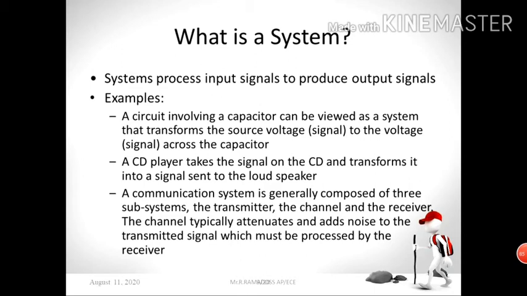Next we move on. Now I hope you have got some clear idea about the signal, what signals are, and how signals can be represented, right? Next we move on to the second half of our subject, that is system, because signal plus system is our course. Okay, you focus on both signal as well as system. You don't leave the system part, or the signal part, because these two combine into our course. Okay, I will also explain how signals and systems are associated, related, correlated. That I am going to explain in the next slide. Okay, next slide. So what is a system?